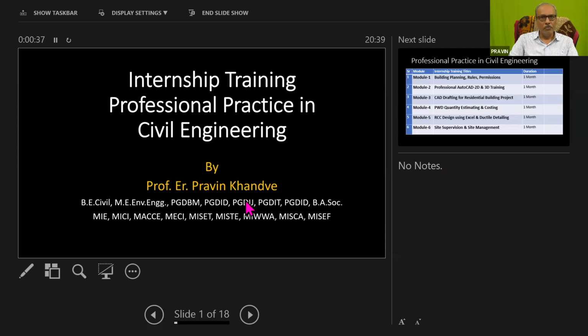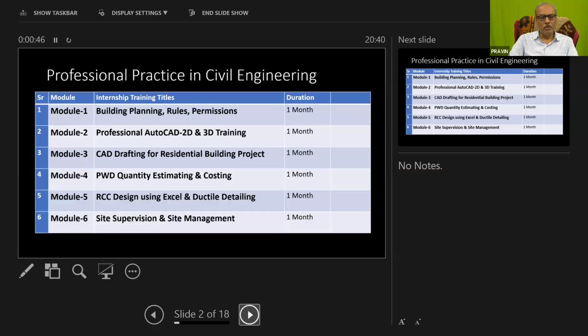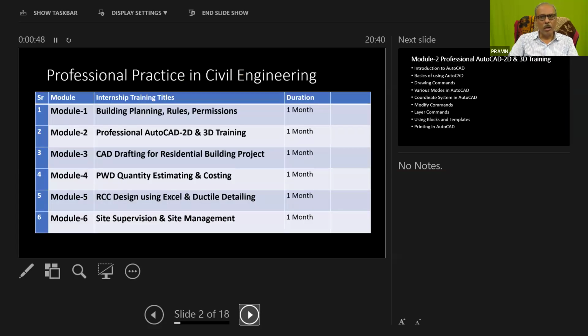Here you can see what we have to complete during this internship program. For every civil engineer there are a few skills required. The first skill is building planning, rules and permissions. I hope you have learned all these things in your college journey, so these are known to you. Then important is professional AutoCAD 2D and 3D training.